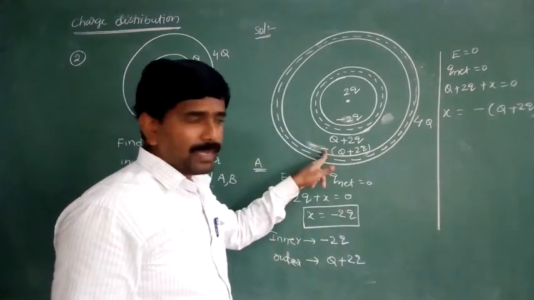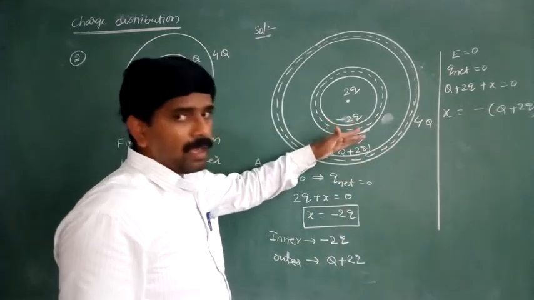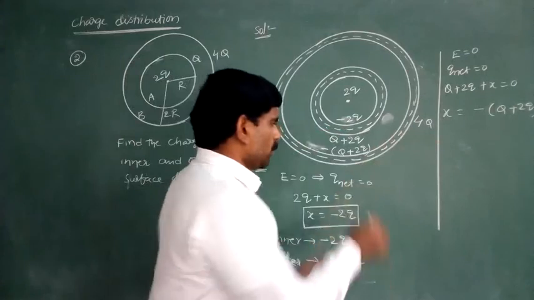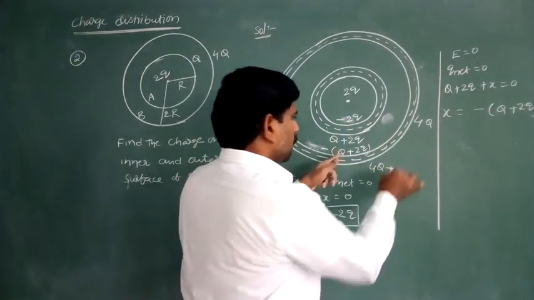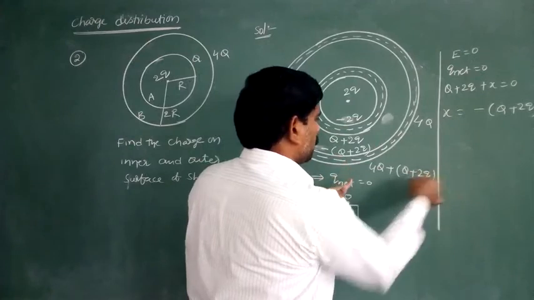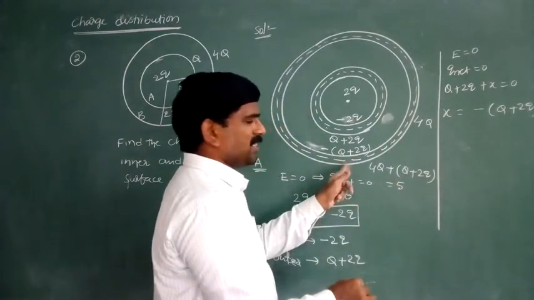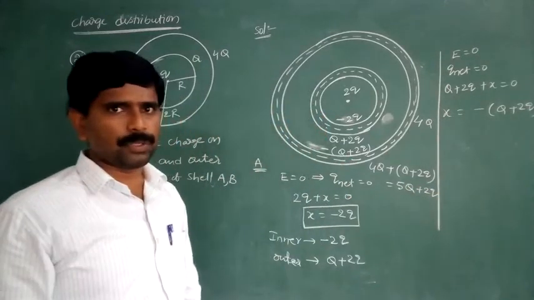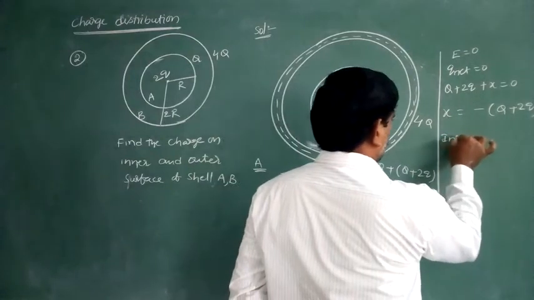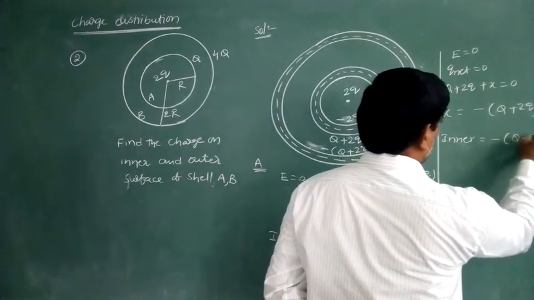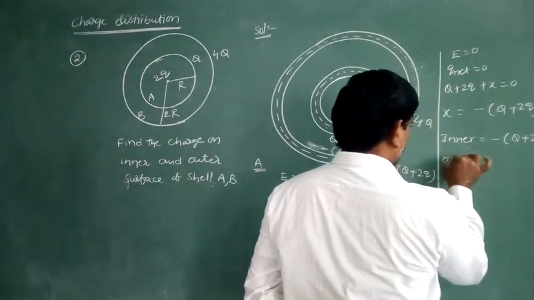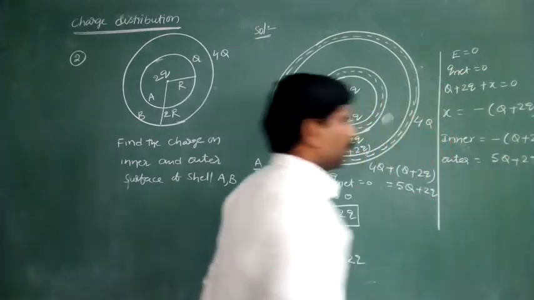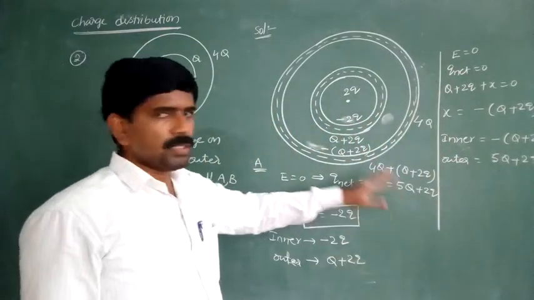When this one becomes minus of q plus 2q, the same amount and opposite sign of charge appears on the outer surface of the second shell. Already 4q charge is there, so 4q plus q plus 2q. Therefore the total charge on the outer surface of the second shell is equal to 5q plus 2q. So the inner charge is equal to minus of q plus 2q, and the outer is equal to 5q plus 2q. Okay, so this is one problem.